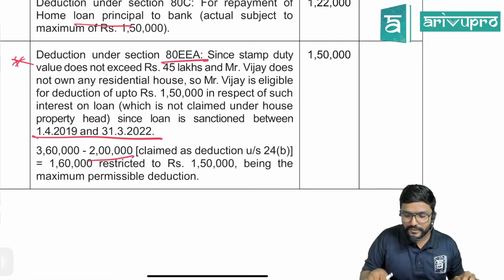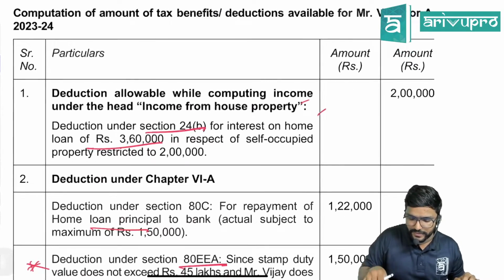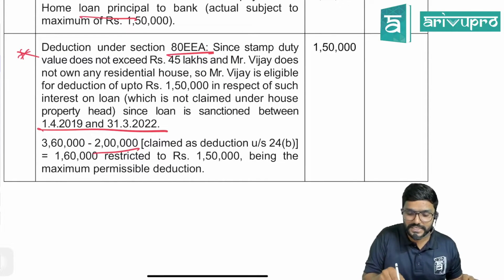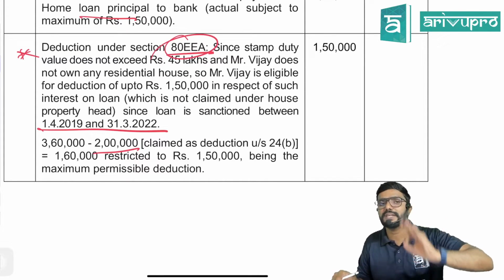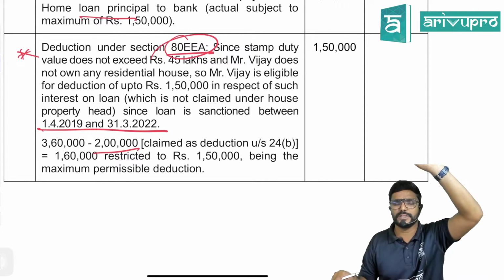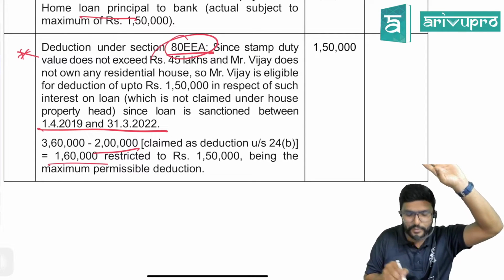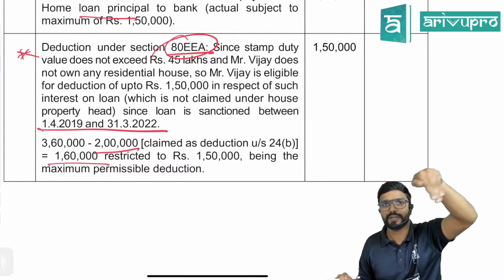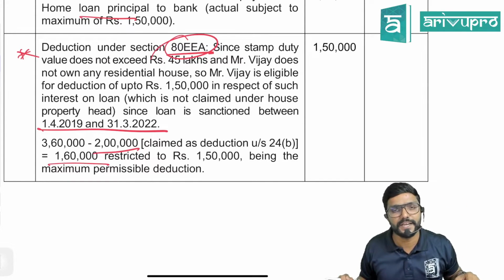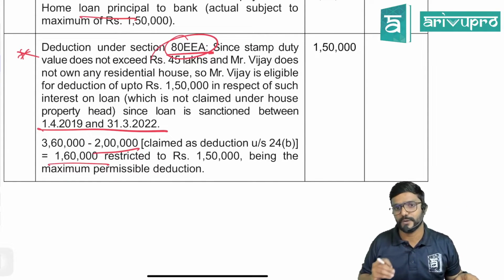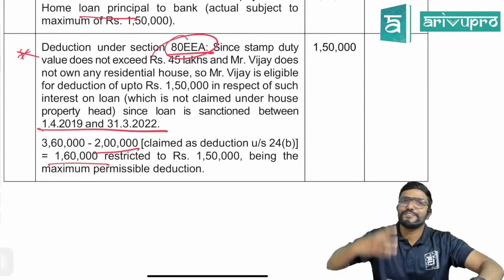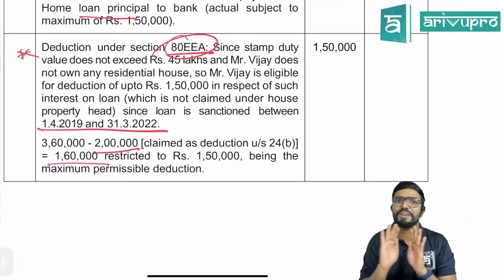So 3,60,000 is the total interest. In that, already 2 lakh we have claimed under the head house property. Remaining was how much? 1,60,000. Can he claim the full 1,60,000? No. Under section 80EEA, the maximum interest allowed is 1,50,000. If you are paying less than that, you can claim only that much. But here the remaining amount is coming to 1,60,000. Can you claim the full amount? No. Maximum deduction under section 80EEA is 1,50,000, so they are restricting it. Now you can ask me, sir, can I carry forward the remaining 10,000? No, you cannot.